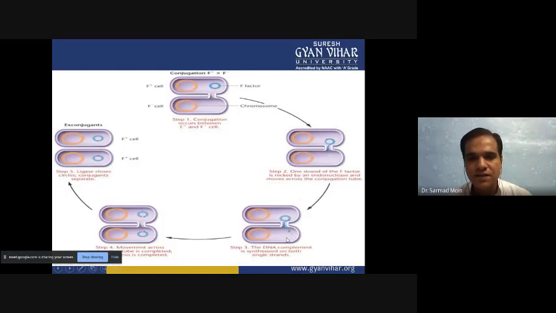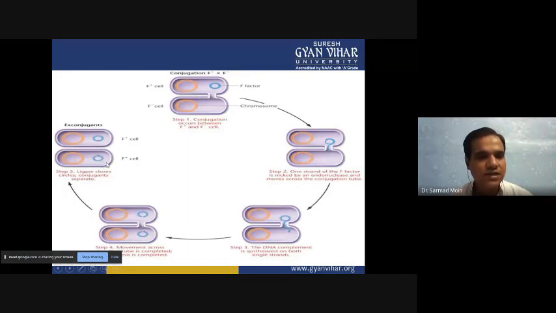When it will be transferred, both organisms have single stranded DNA. The F plus has single stranded DNA because another strand can be transferred to the other organism. So both organisms have single stranded DNA, and it will be replicated. After the complementary replication of the single stranded DNA, both have double stranded DNA.